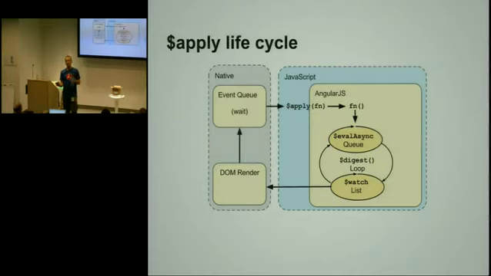These directives will either ask for the scope to be created for them by the compiler, or create the scope internally in the directive code. So the granularity depends on what you're trying to do. If you're using ng-repeat a lot, you're going to have a lot of scopes, one per repetition. If you're using ng-view, you're going to have one scope for the entire ng-view.